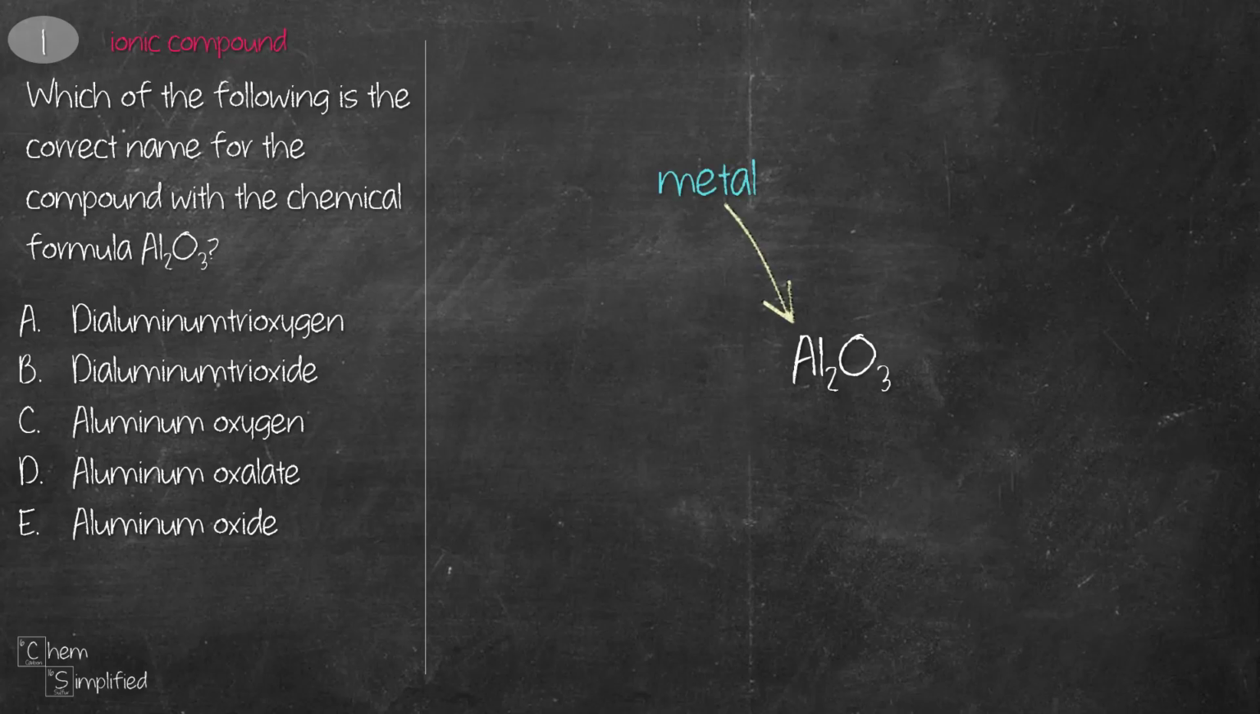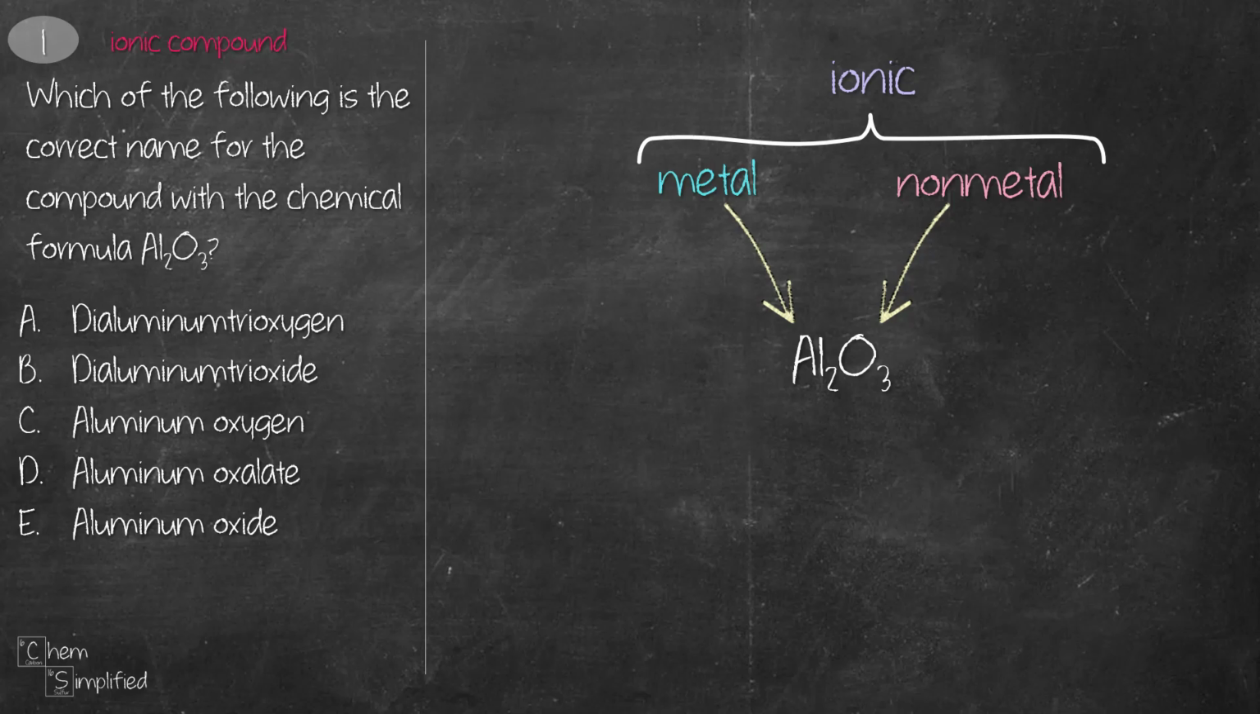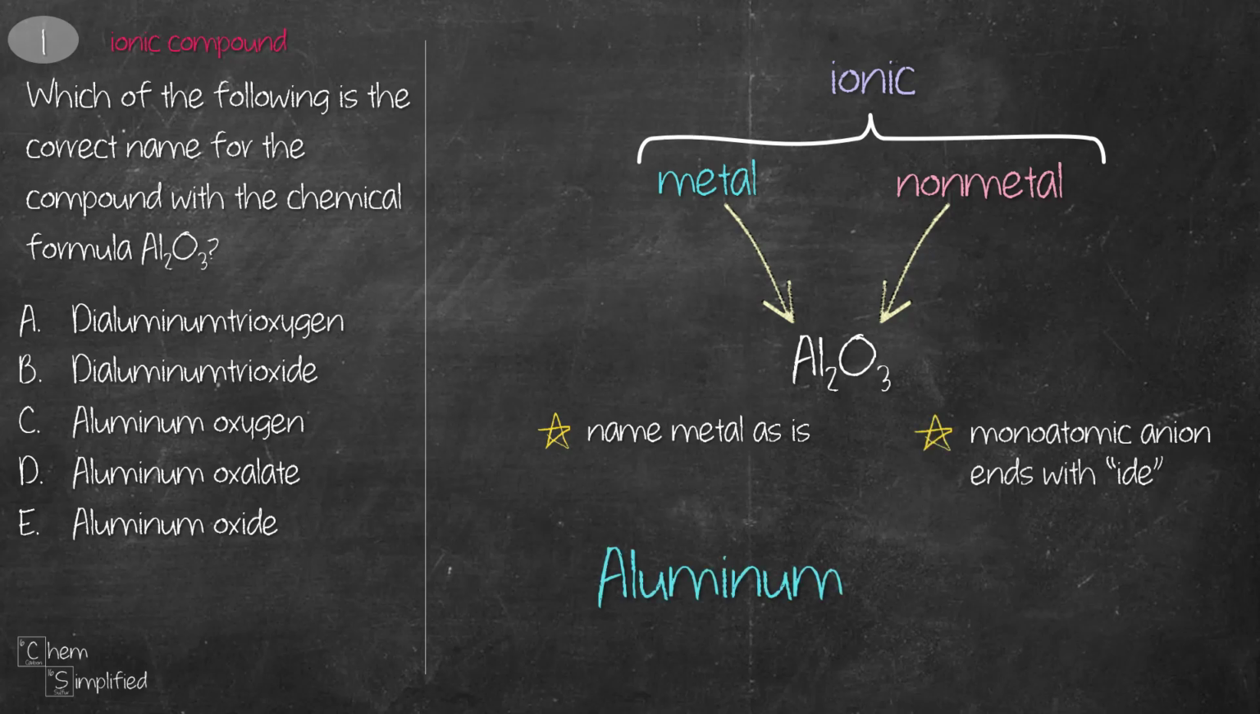Al is a metal and O is a non-metal, and together they form an ionic compound. When we name an ionic compound, the metal is named as is. Therefore, aluminum will just be aluminum. And for oxygen, it's just on its own, so that's a monoatomic anion, and we need to change its name so that it ends with -ide. Therefore, oxygen will then become oxide. So the name for Al2O3 is aluminum oxide.